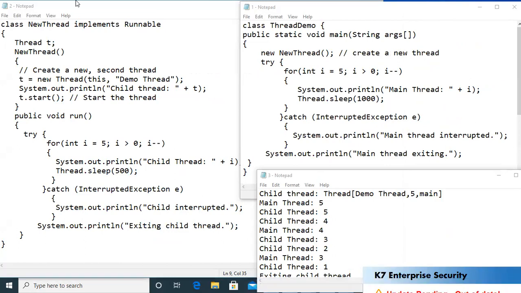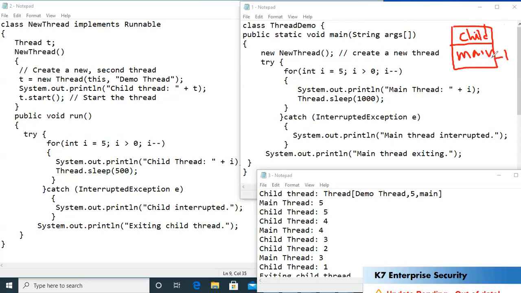Okay. Now in this program, let us assume this is my source code. I've divided the source code into two halves. As I said, by default, in a program we have a main thread. Inside this main thread, I'm going to create a child thread. So this is my child thread. Now in this program, I'm going to create two threads. By default, we have one thread, and we call this one thread the main thread.